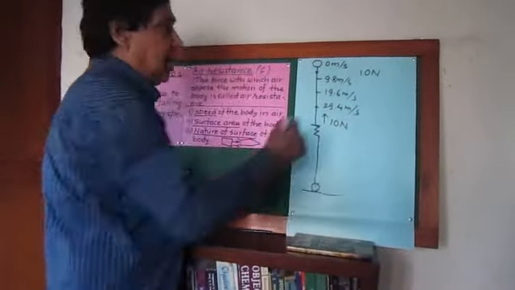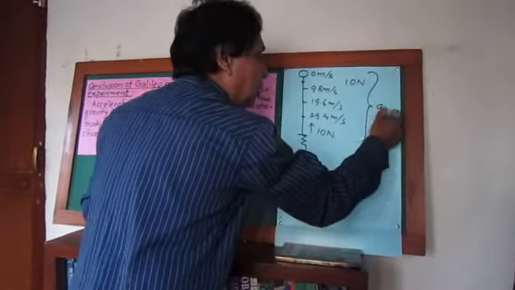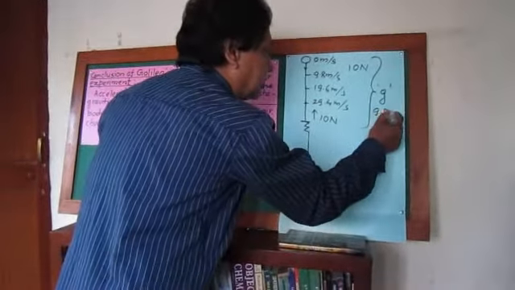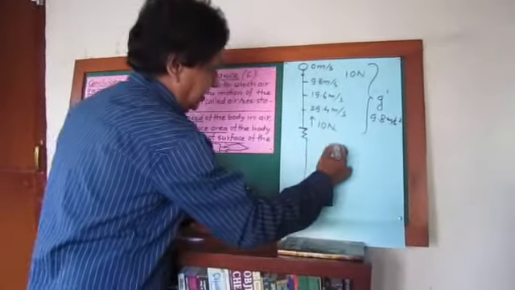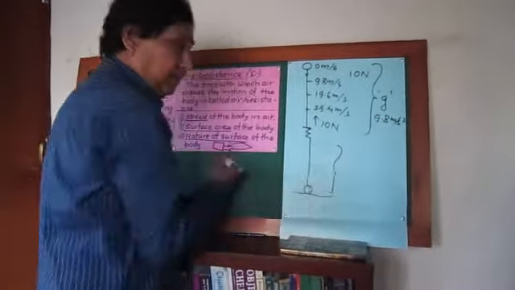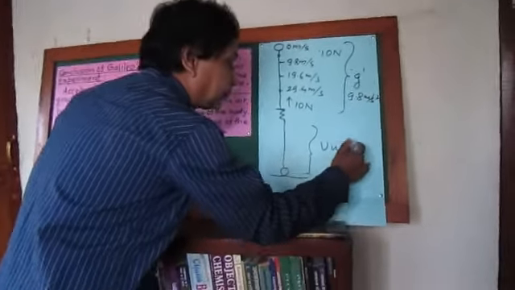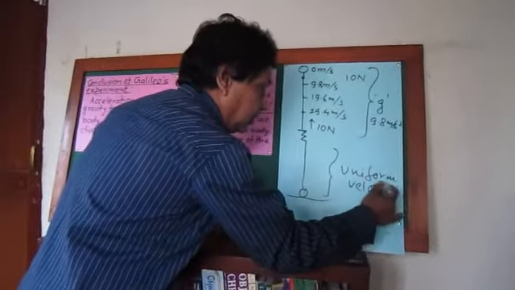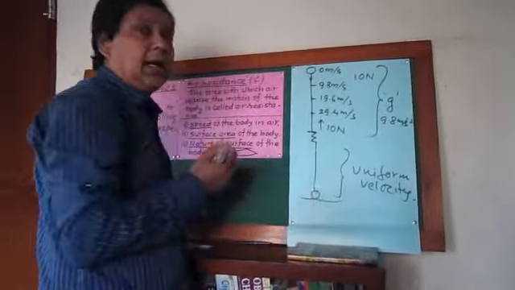It means at first the body gains acceleration due to gravity, that is 9.8 meter per second square, due to the increase of velocity every second. But at last it has uniform velocity. And the body falls with uniform velocity on the earth.